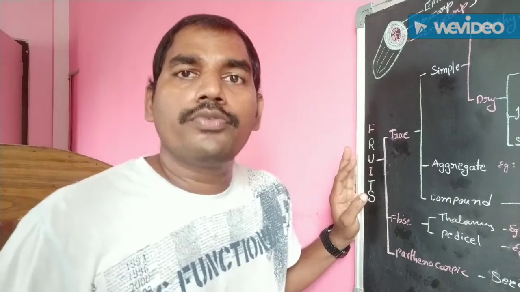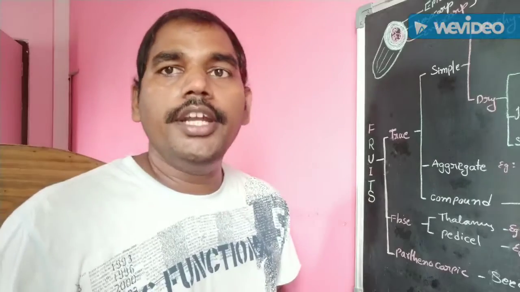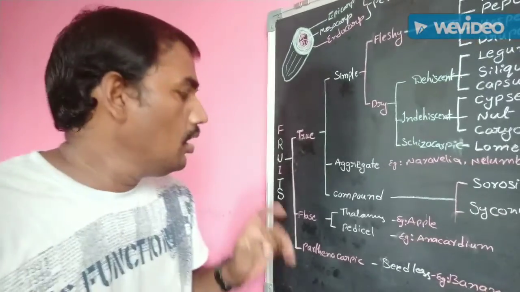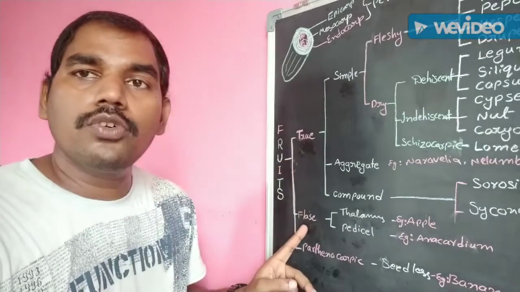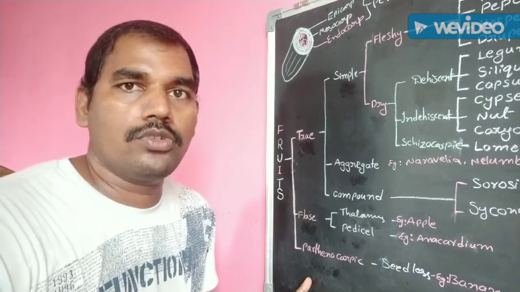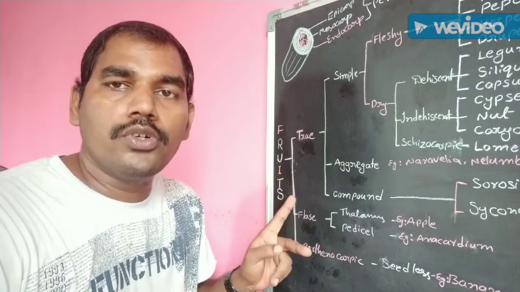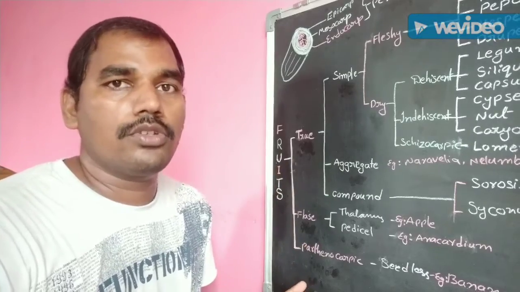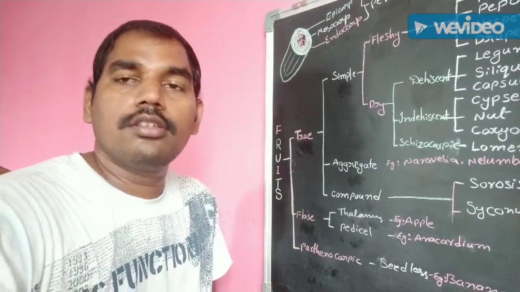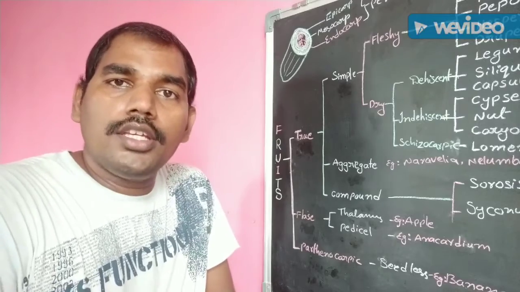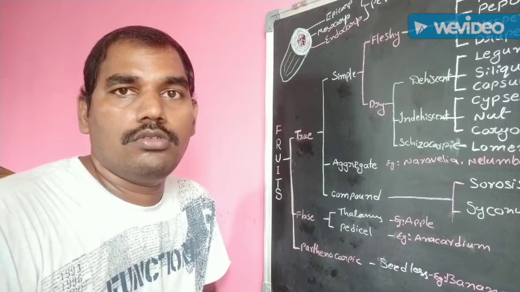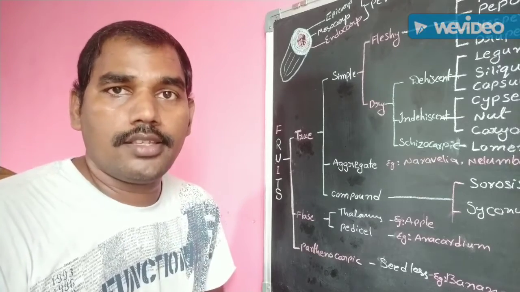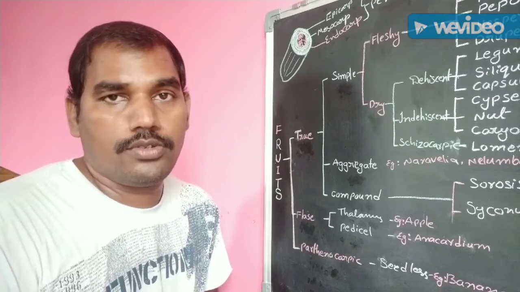Let's discuss fruit in flowchart manner in detail. The fruits are majorly categorized into true fruits, false fruits and parthenocarpic fruits. True fruits means after fertilization, the fertile ovary is converted into fruit. That type of fruits are known as true fruits.